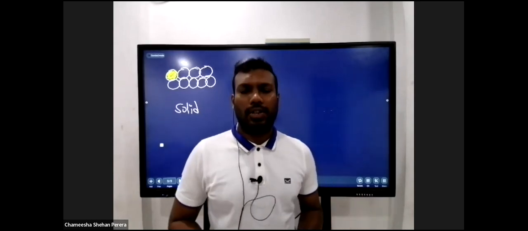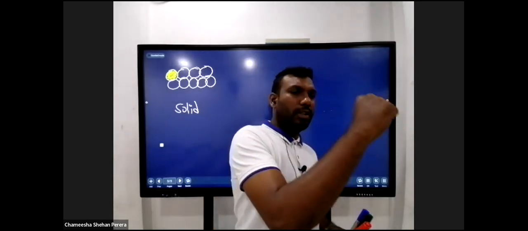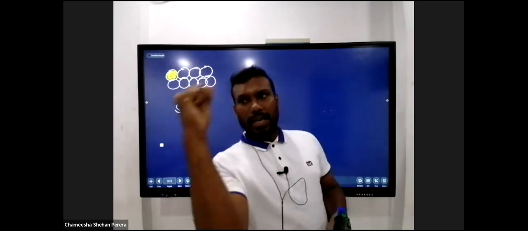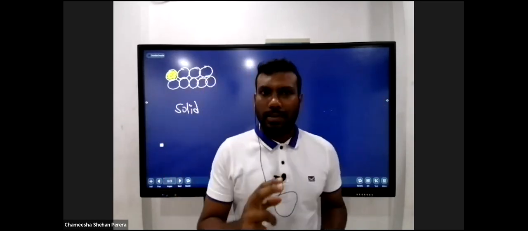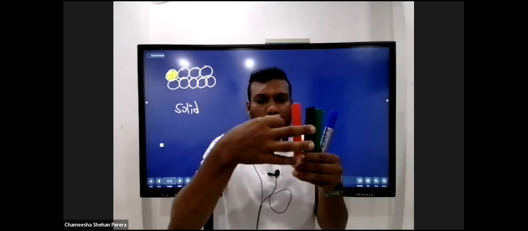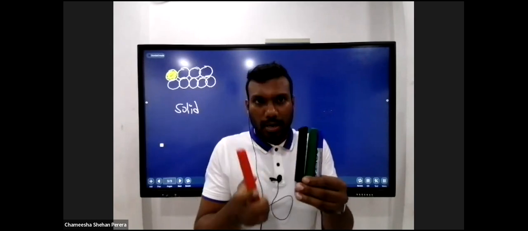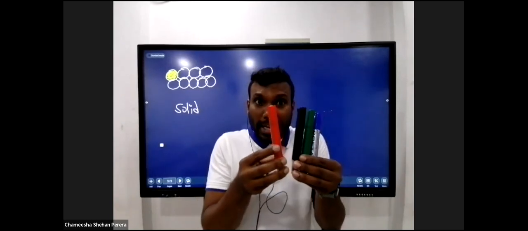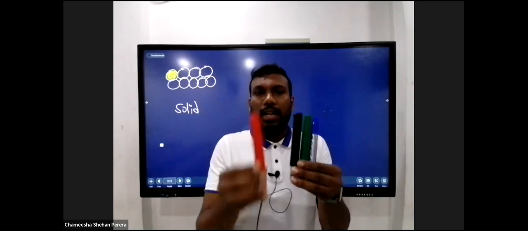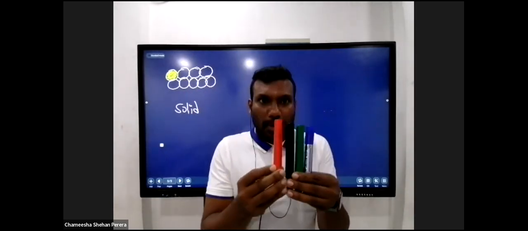What is it? Oscillation. So this particle moves from this position to this side, and comes back to the original position. That's an oscillation. If I offer an amount of energy to this red color marker in solid state, it also does a motion like that. Here it is at a fixed point and cannot escape anywhere else. It moves from here to there, then back to the original position.